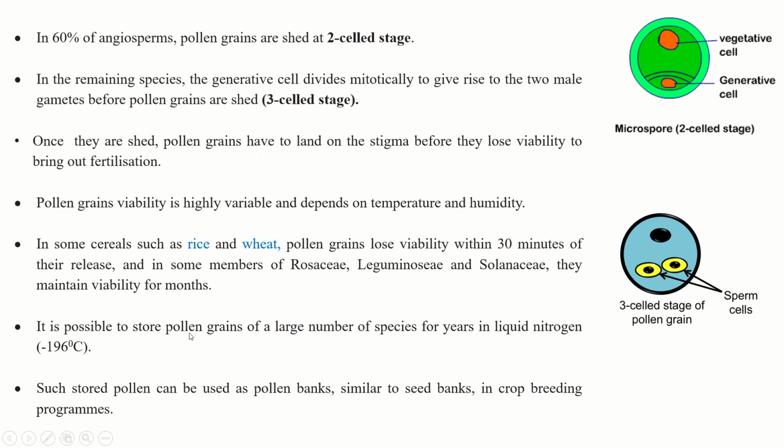So for those plants whose pollen loses viability very quickly, we can store the pollen grains of a large number of species for years in liquid nitrogen, which is minus 196 degrees Celsius. If we put the pollen grains whose viability is short into liquid nitrogen, we can store them. Such stored pollen can be used as pollen banks, similar to seed banks, in crop breeding programs.